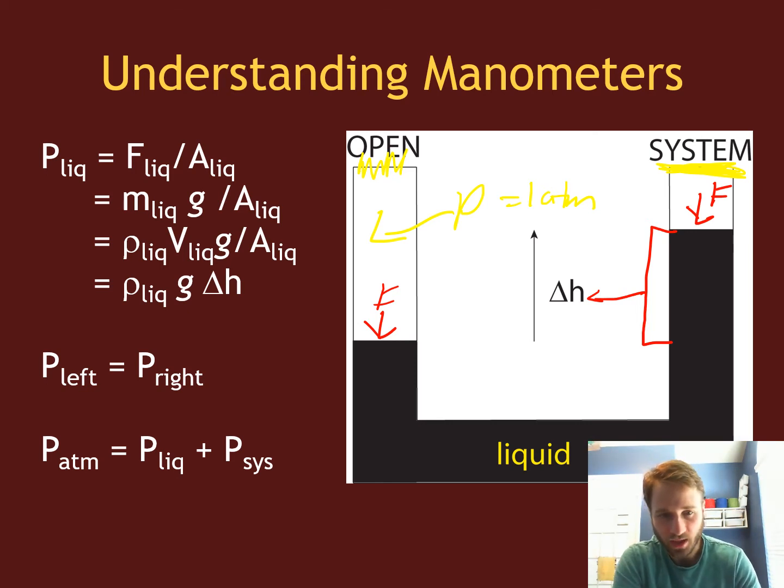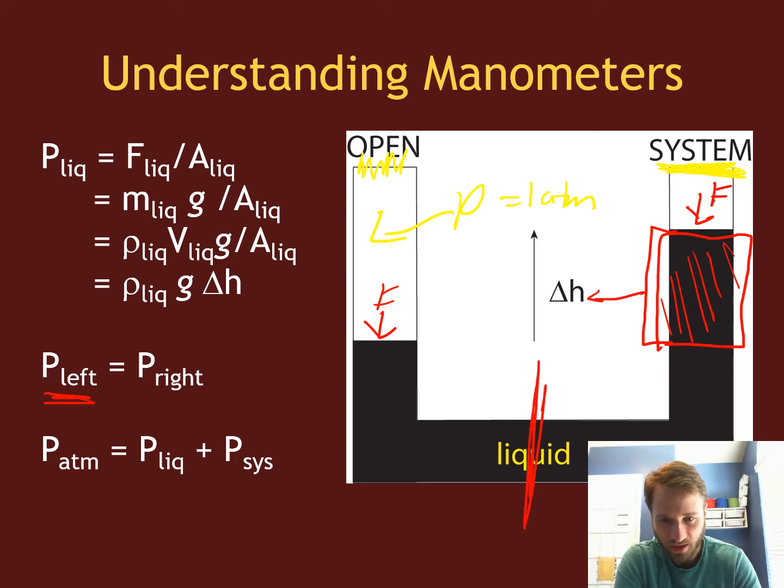And so you can work out that that difference in height is related to essentially the extra pressure that's being added to your system by the pressure of the liquid. By this extra amount of liquid that's floating around here, okay, that extra liquid is exerting some amount of pressure, okay?